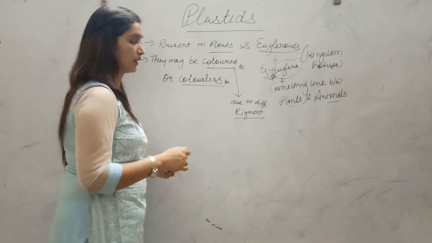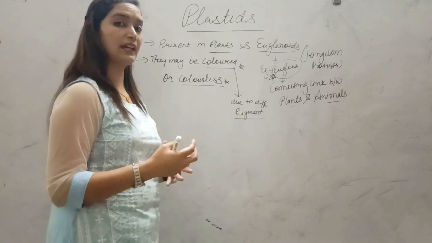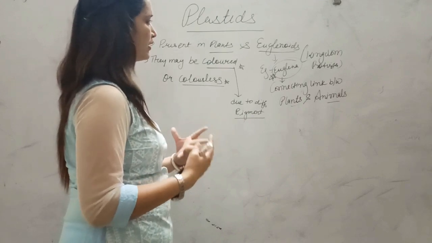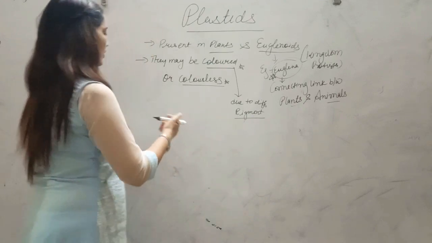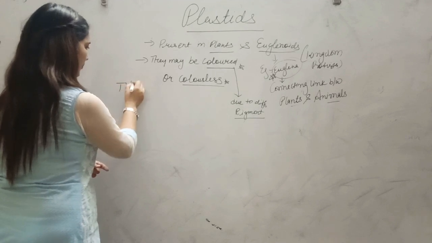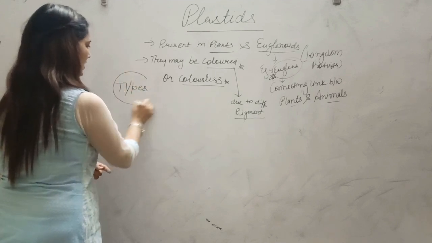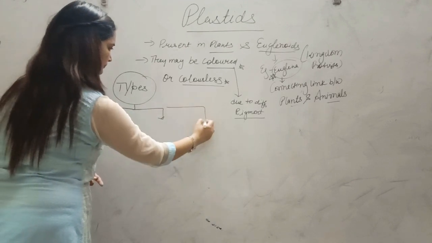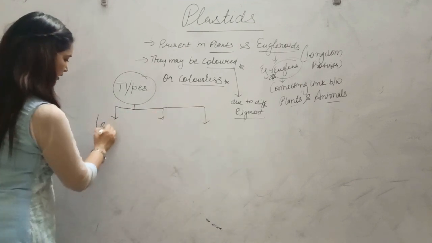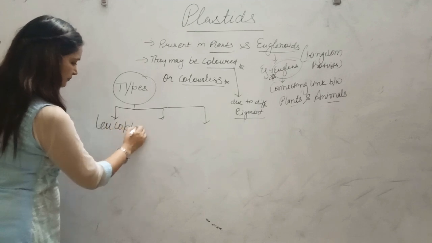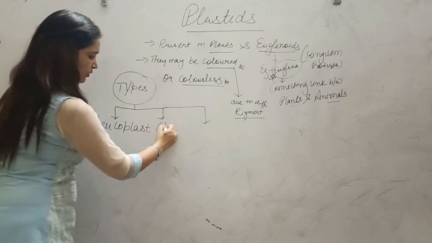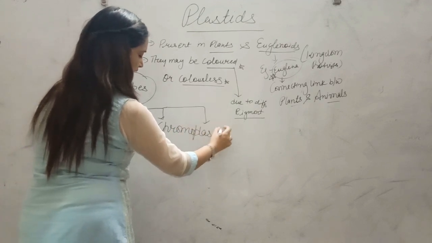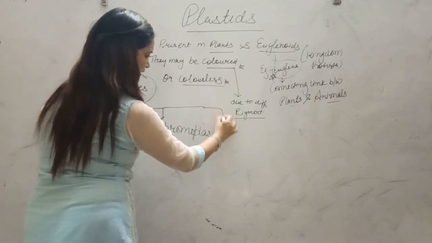If they have xanthophyll, they may have yellow color. So different pigments give different colors to these plastids. Now coming to the types of plastids, that is the very important part of this topic. These are basically of three types: leucoplast, chromoplast and chloroplast.